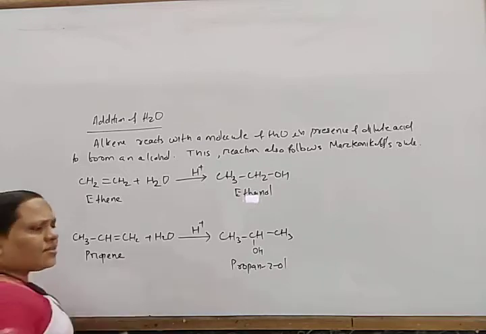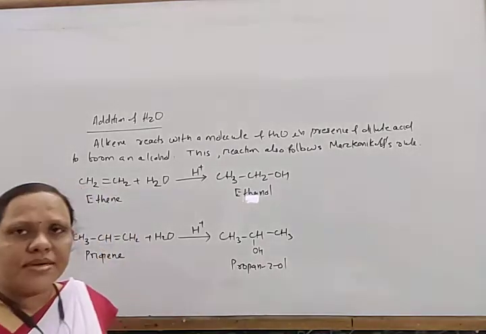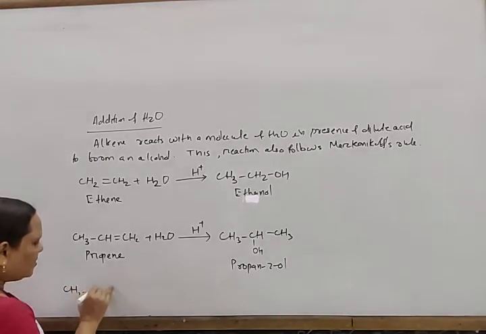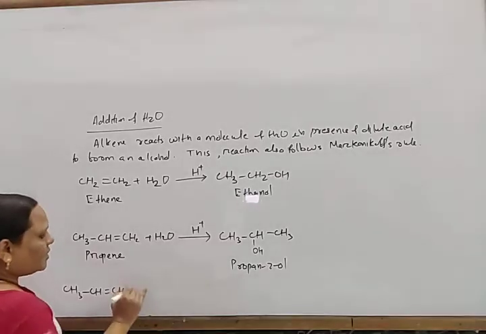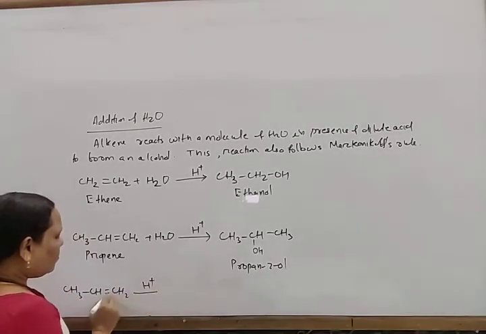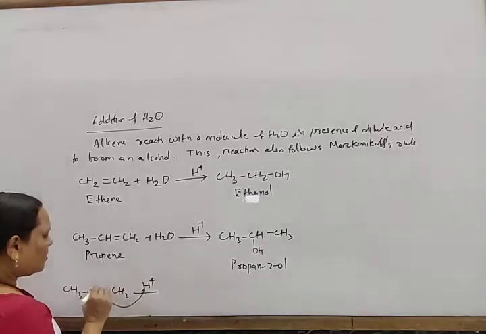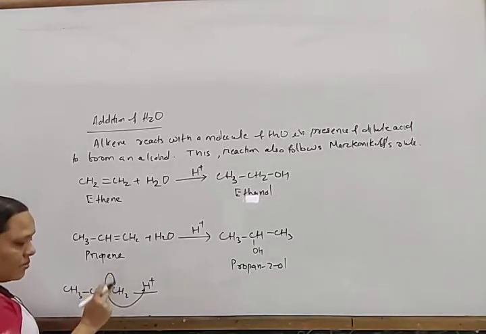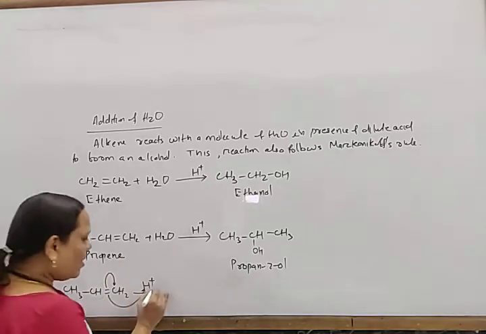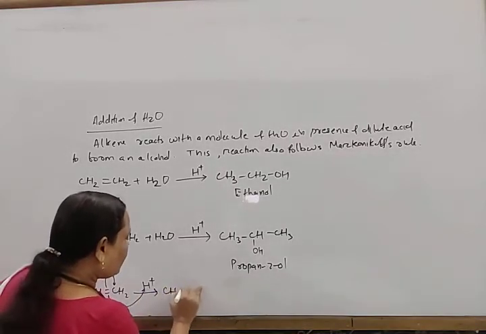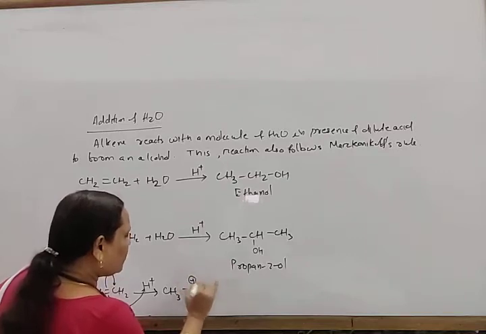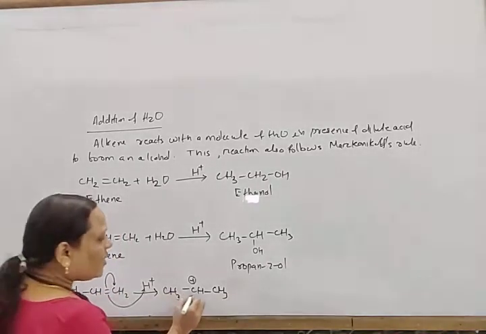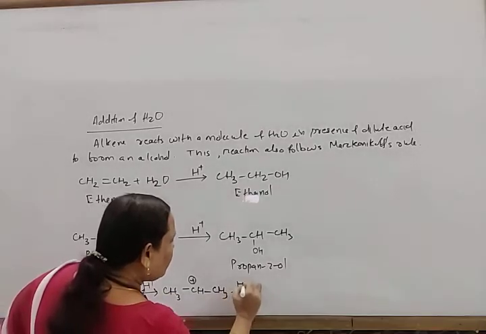And how does this reaction take place? This mechanism takes place in two steps. Look here. First, in CH3CH=CH2, in presence of H plus, this bond attracts this H plus, and at the same time due to the electromeric effect, one bond moves towards this carbon, and it forms a carbocation, CH3CH plus CH3. Now it attracts water.